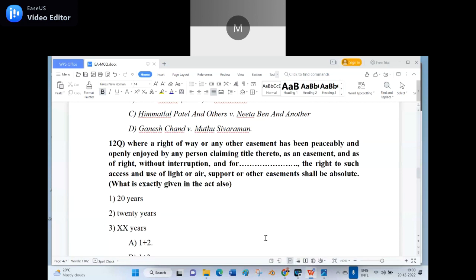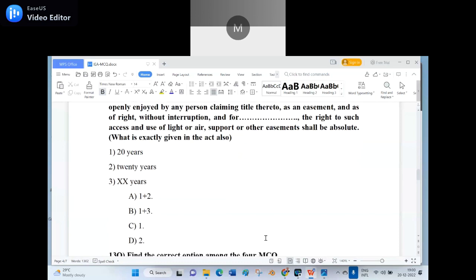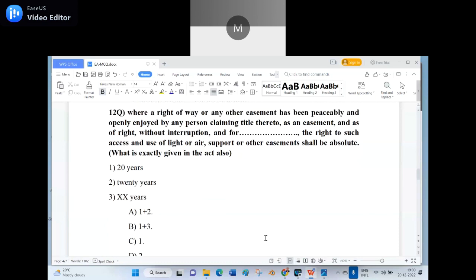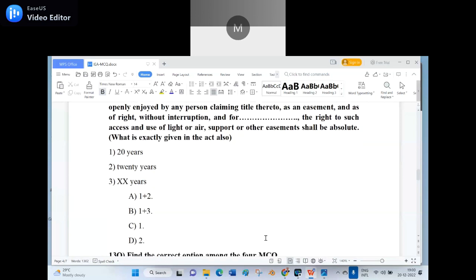Number 1, 20 years. Number 2, 20 years. Number 3, again 20 years. Then options: A, 1 plus 2. B, 1 plus 3. C, 1. D, 2. What is the exact option as given in the act?